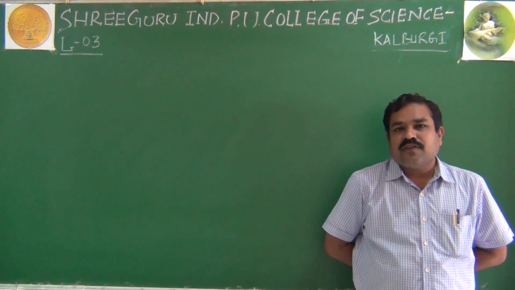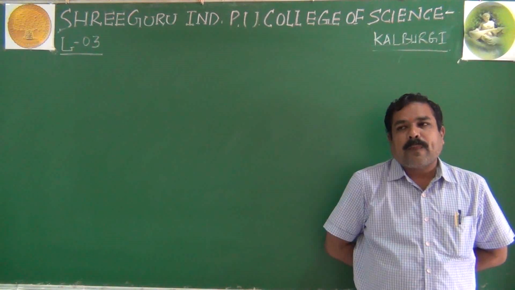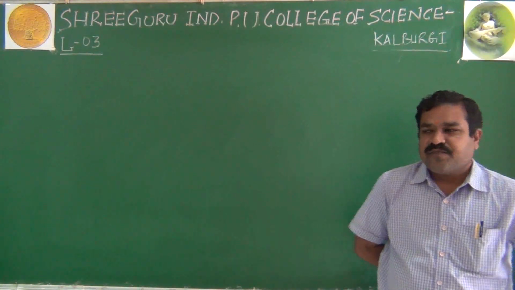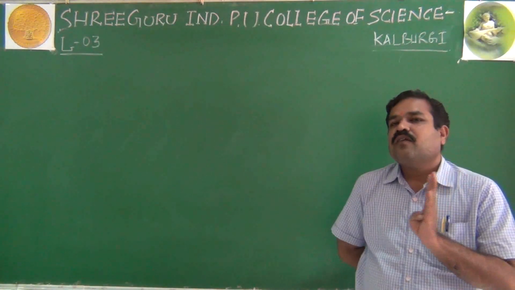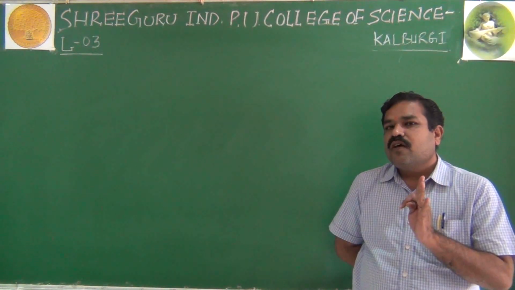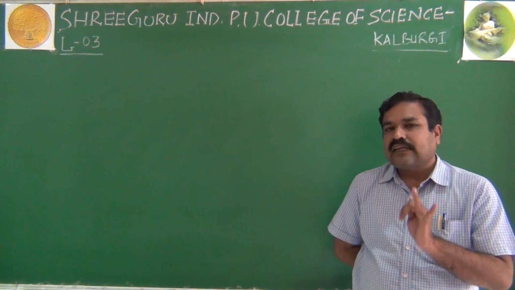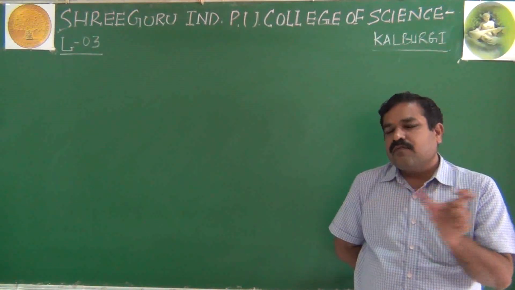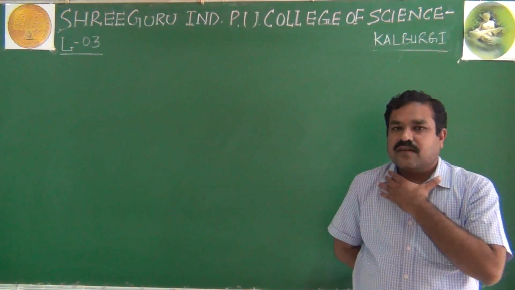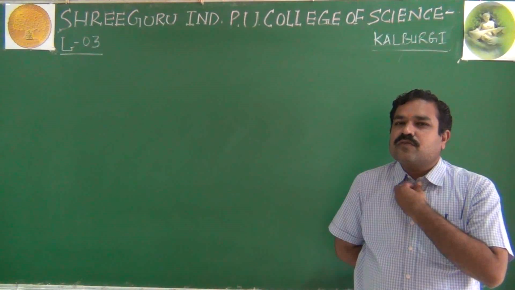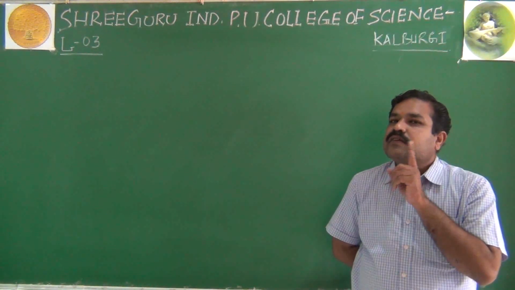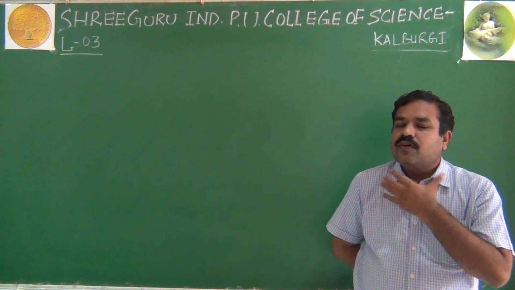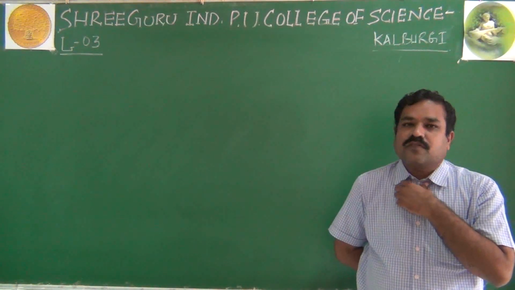I have given you two examples, students: the isotopes of hydrogen are protium 1H1, deuterium 1H2, tritium 1H3, right? See, atomic number is the same but atomic masses are different. Then, regarding the characteristics of isotopes, I told you yesterday itself that they have the same number of electrons and protons but differ in number of neutrons.